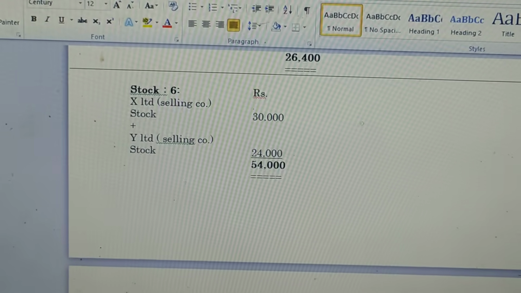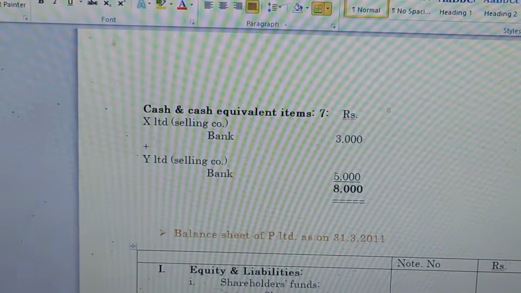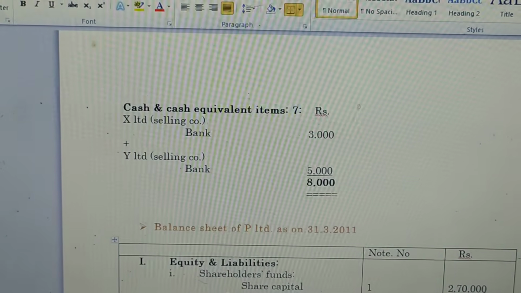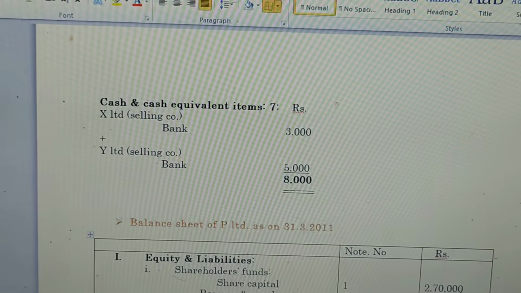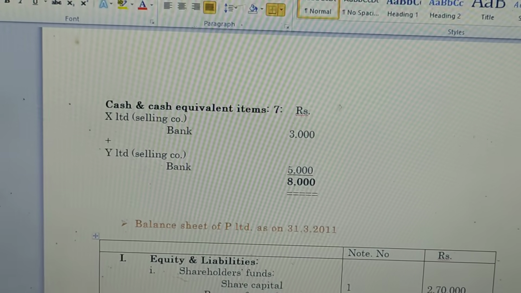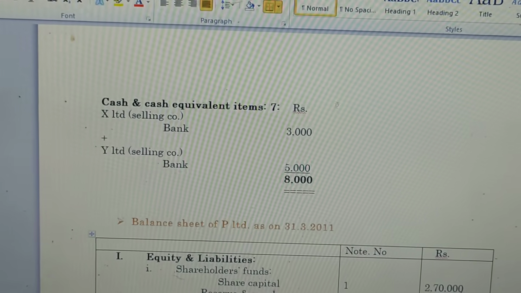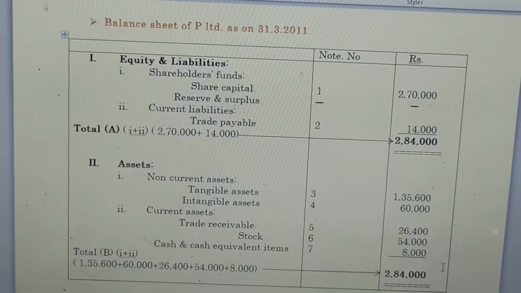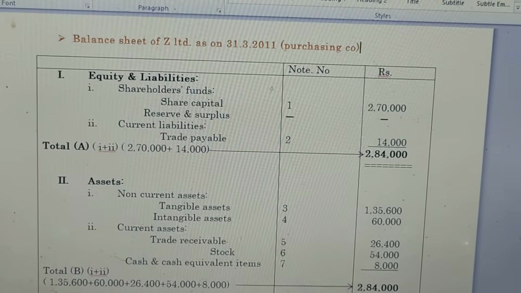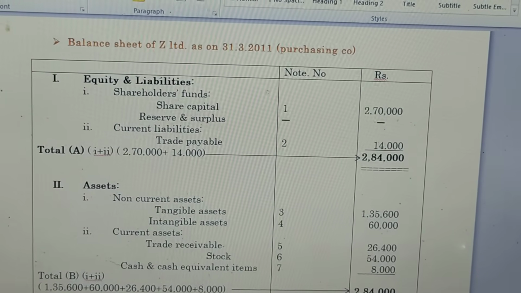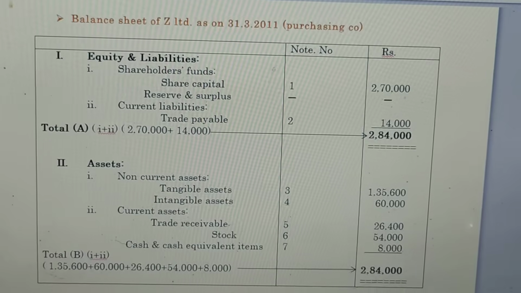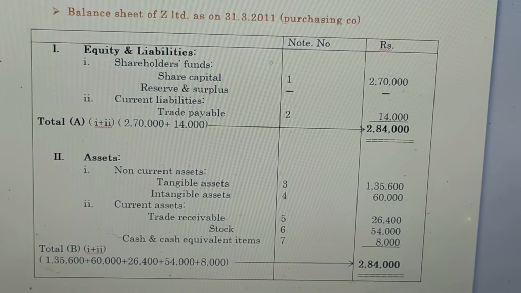And note number 7 is cash and cash equivalent items. The bank balance of X Limited is 3,000 plus the bank balance of Y Limited 5,000. The total bank balance is 8,000. Then we are going to prepare the balance sheet of Z Limited as on 31st March 2011. Z Limited is the purchasing company. First we have to mention the equity and liabilities. Under the equity and liabilities, we mention shareholders funds.